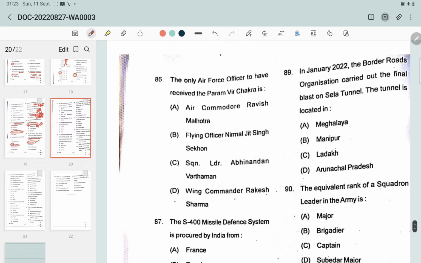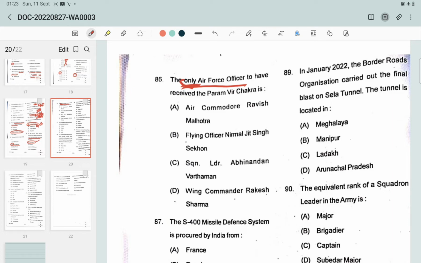Next question: the only Air Force officer to have received the Param Vir Chakra. The options are Air Commodore Ravi Malhotra, Flying Officer Nirmal Jit Singh Sekhon, Squadron Leader Abhinandan Varthaman, and Wing Commander Rakesh Sharma.